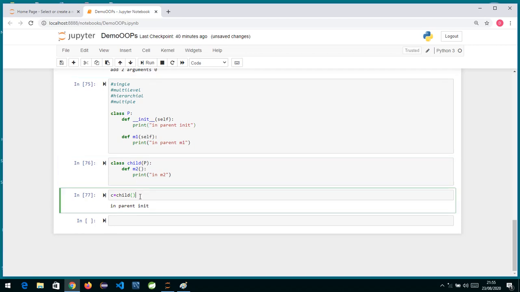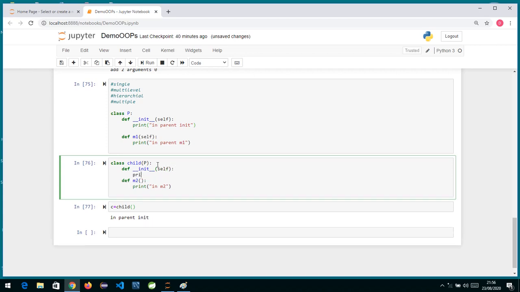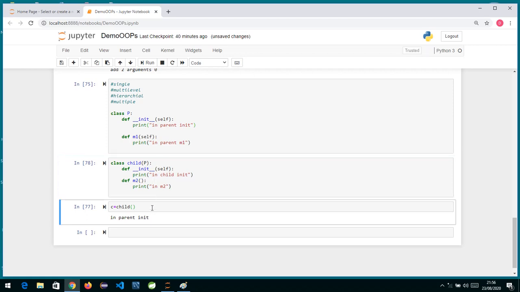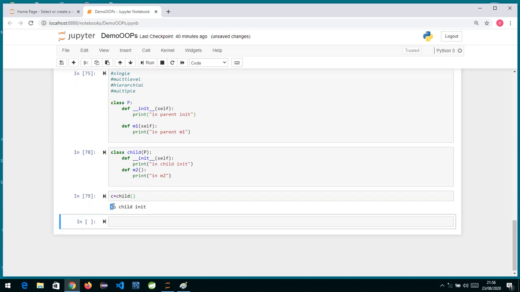So whenever you create an object, it is always going to search for an init method. If I write an init method over here this way, with self and colon, and I print in child init, and I run this and create the object again, previously it was calling the parent's init because I had not written one. Now you will see it has gone into the child's init method.